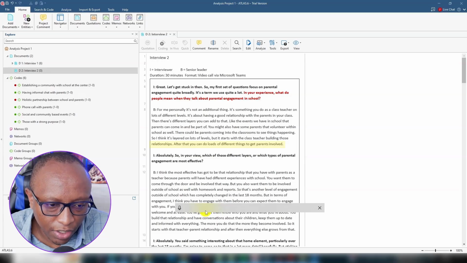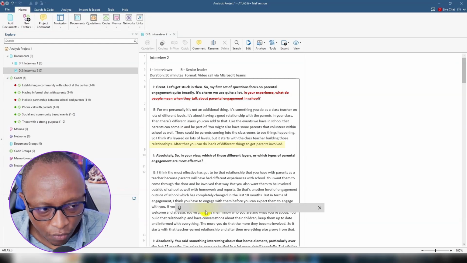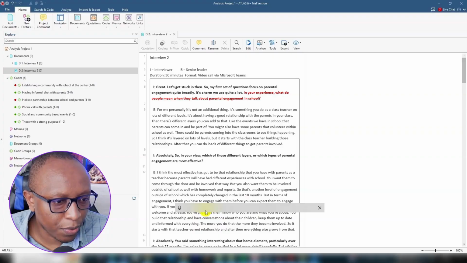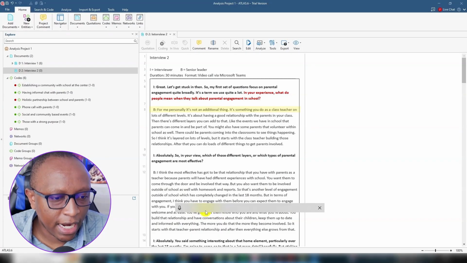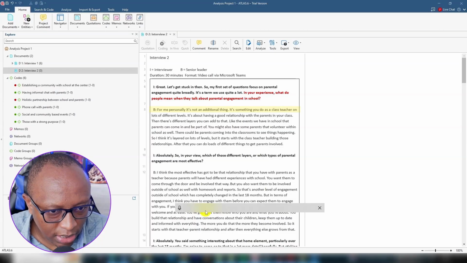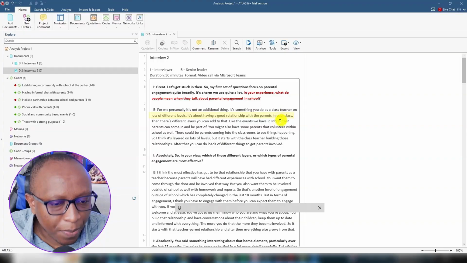After that, you can do loads of different things to get parents involved. So in your experience, what do people mean when they talk about parental engagement in school? For me personally, it's not an additional thing. It's something you do as a class teacher on lots of different levels. It's about having a good relationship with parents in your class.